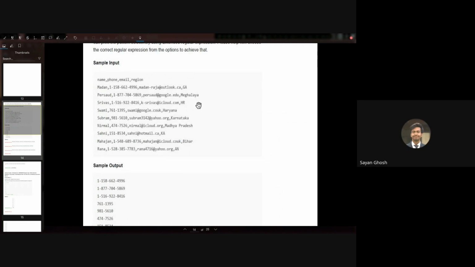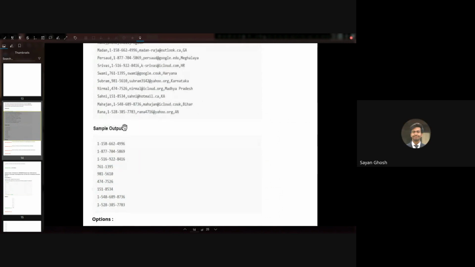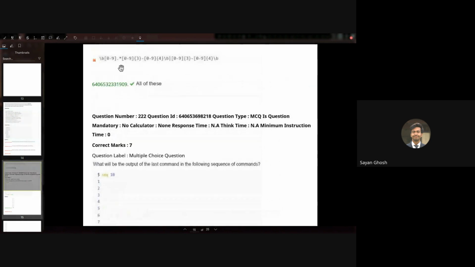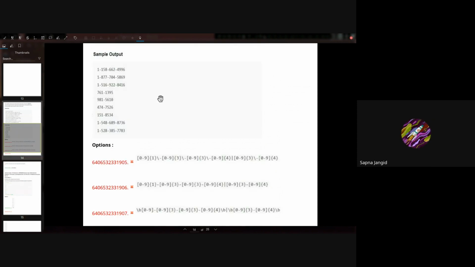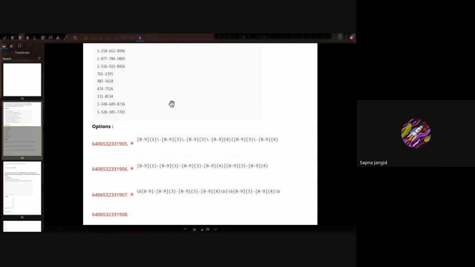Sir, it will not work. We took the example A1 and something. Yeah. If the A is after the 1, so if it is 1A, in that case it will still consider that and print it. But according to our answer, it should not be correct, right, sir? Yeah. So given the sample input here, all of these are well formed, so there are no wrong numbers. That's why this will also work in this sample input. So that's why we have all of these. Right? So let's move on.